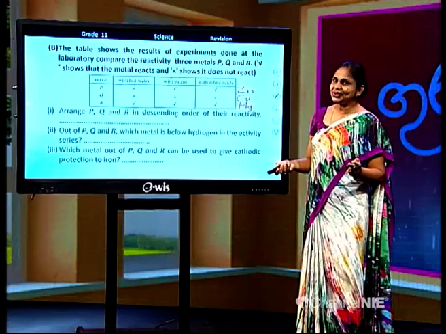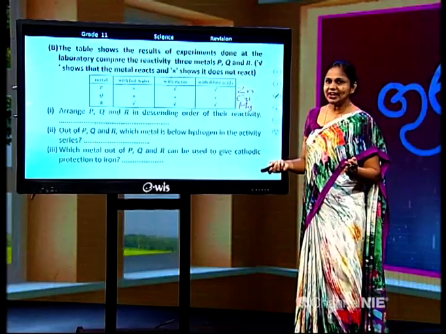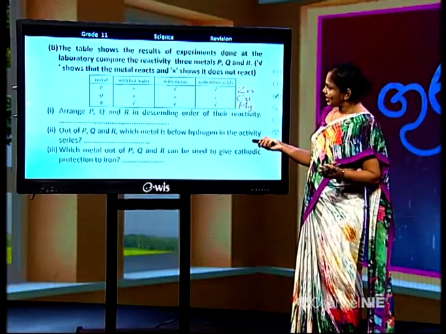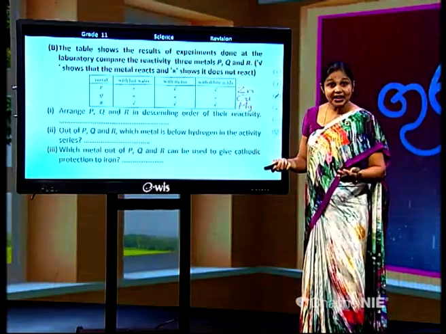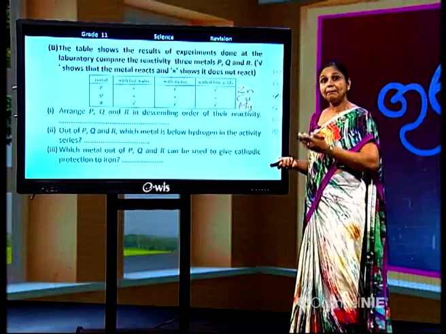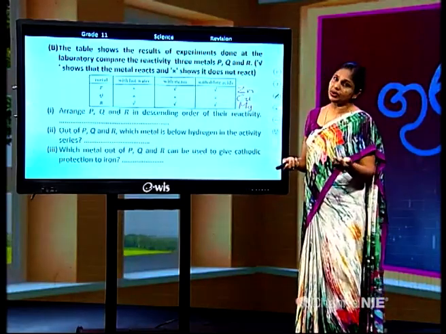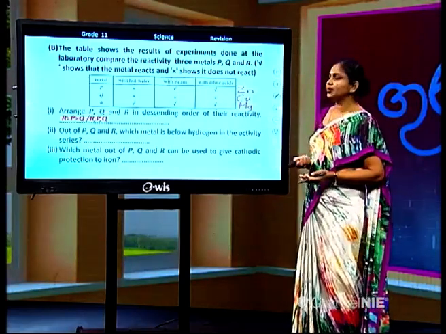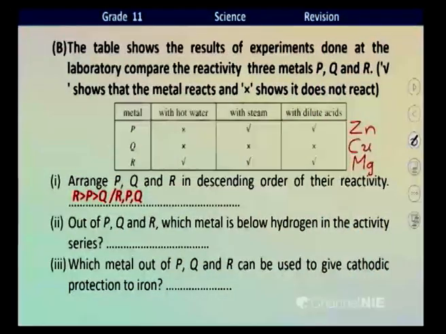Now it is easy to put them into the descending order, right children? Magnesium is the highly reactive one, then R, then P, finally Q. This is how we arrange. R, P, Q is the order.